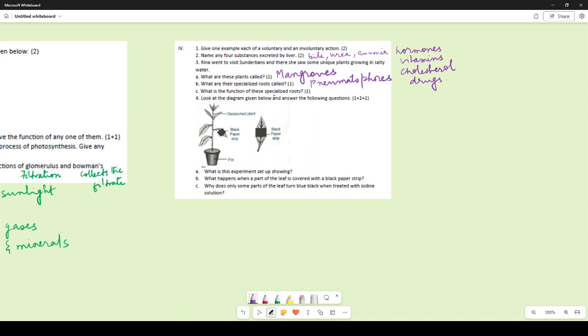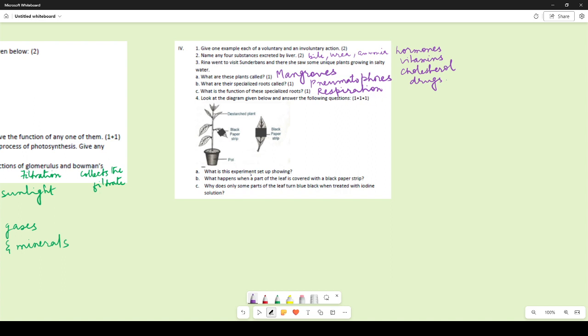Right? What is the function of these specialized roots? They help in respiration. They have air spaces in them and they are able to respire, so they help the plant to respire, because these mangroves grow in such land where it is very marshy, so there is very little oxygen inside for them. So that's why the roots come outside the soil, outside the mud, to breathe, so they help in respiration.